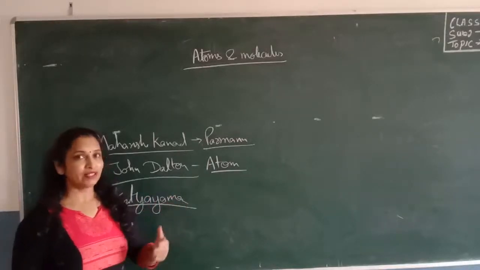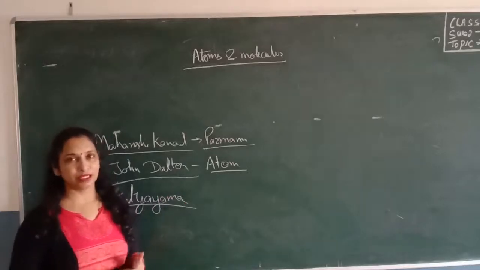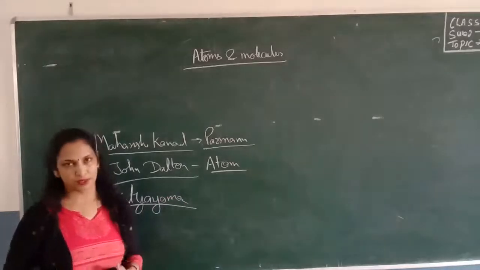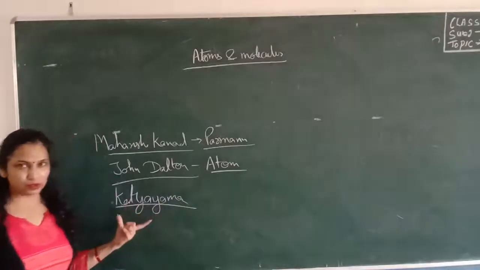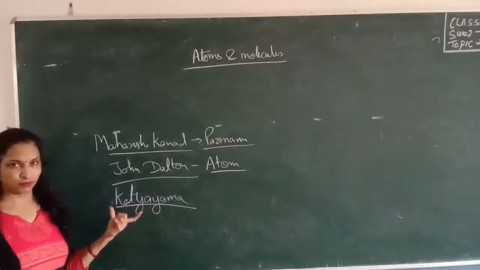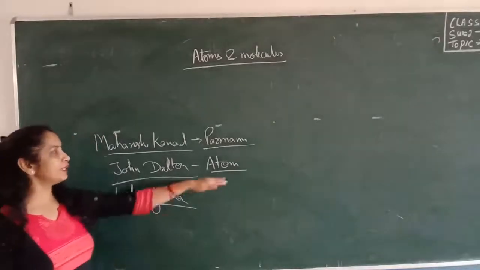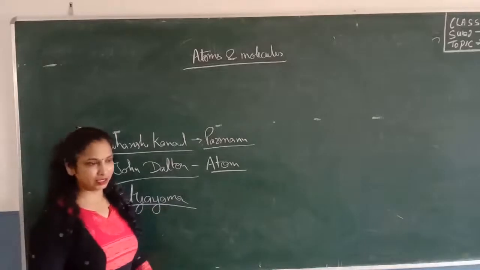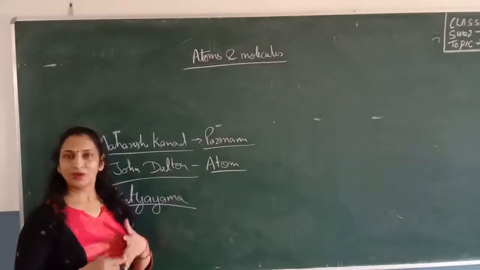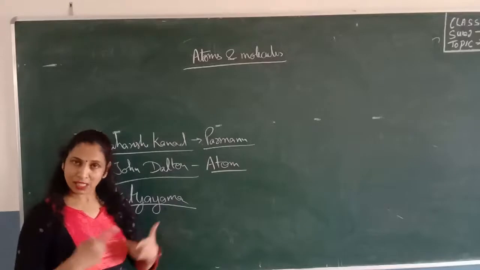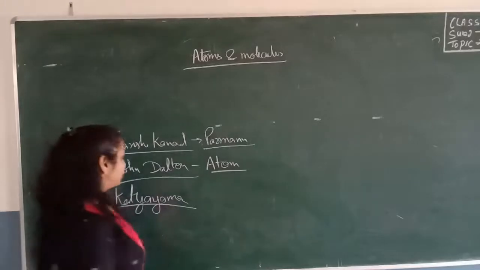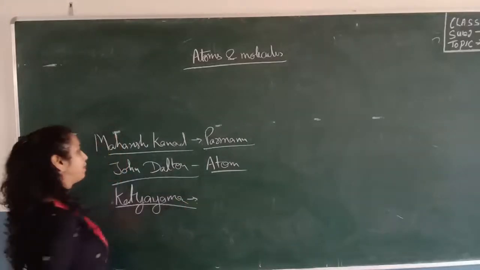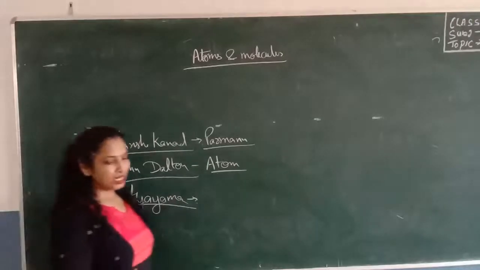They always combine with another element or the same element to form molecules, or in Hindi we say Anu. So he said these atoms cannot exist freely. They always combine to form molecules. So molecules were discovered by the scientist Katyayana.